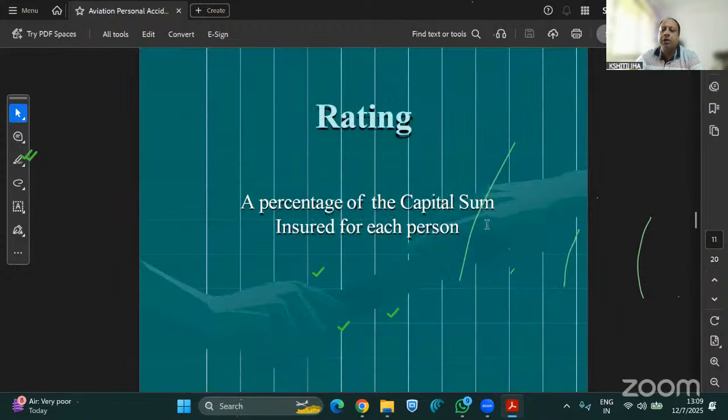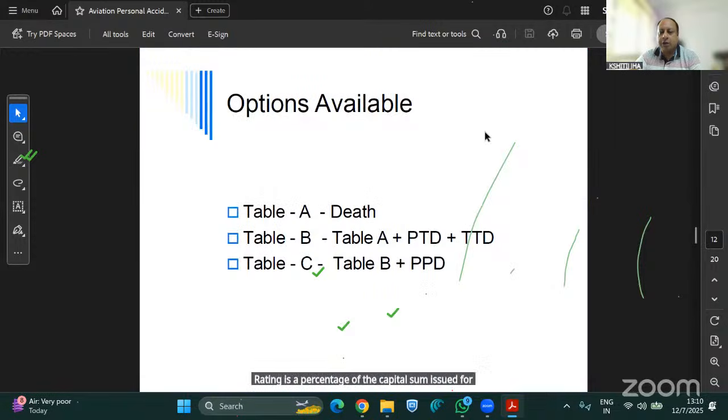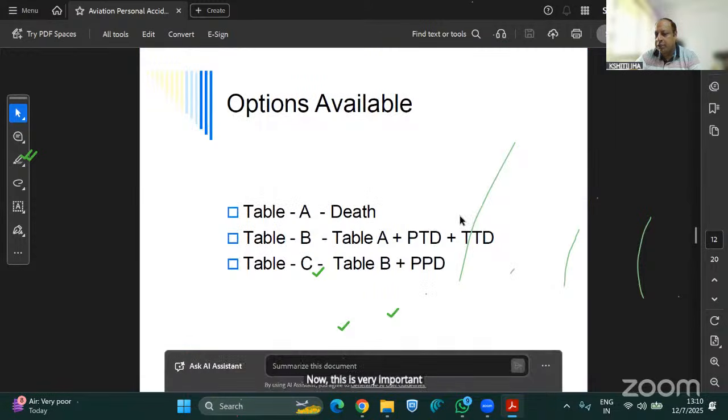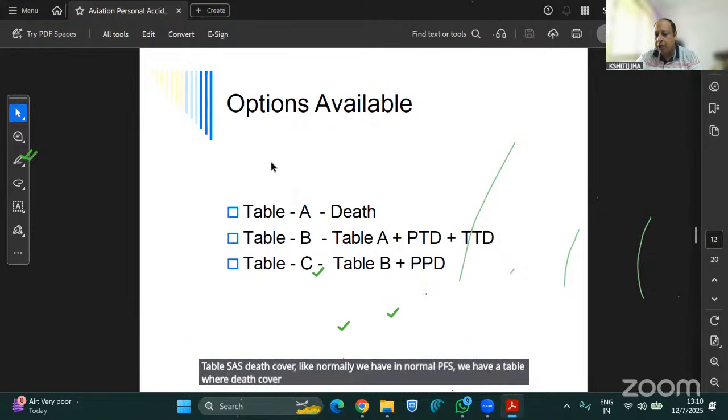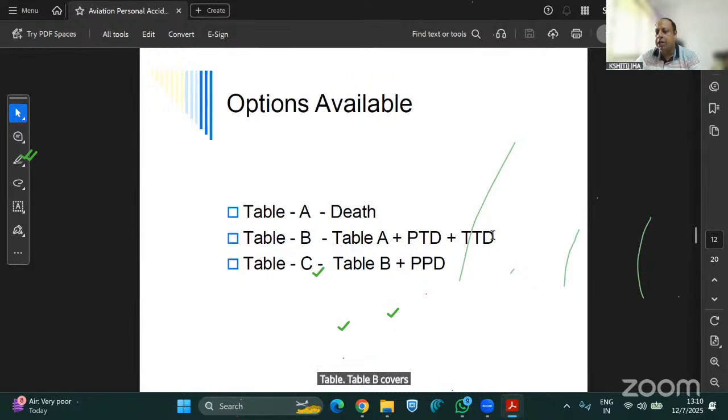Rating is a percentage of the capital sum insured for each person. Now this is very important. There are 3 types of tables. Table A says death cover. In a normal PA policy, we have a table D where death cover is covered; here it is covered in table A. Table B covers death, PTD, and TTD. So table B covers table A, which is death, PTD is permanent total disablement, and TTD stands for temporary total disablement.